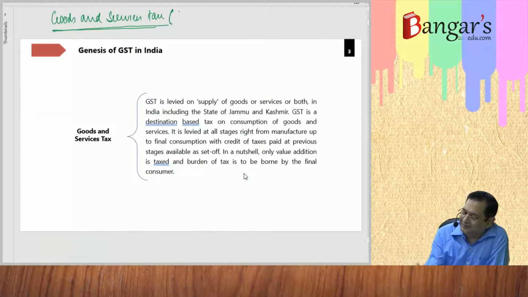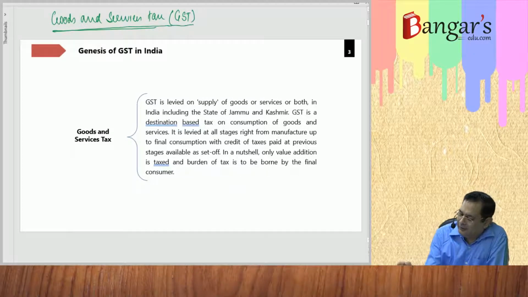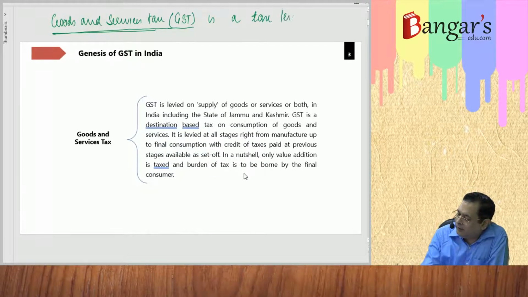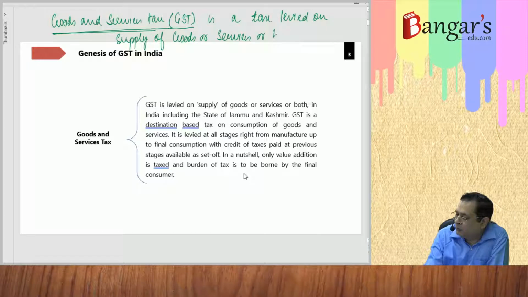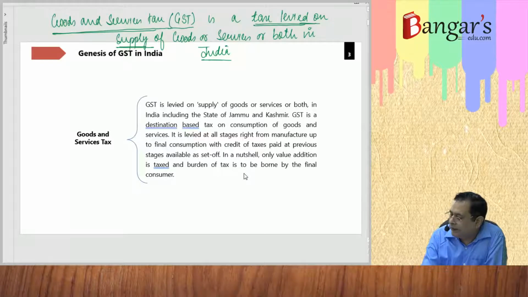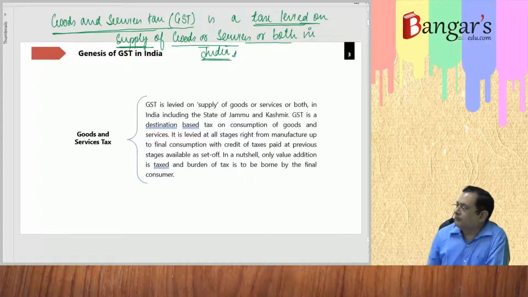GST is a tax levied on supply of goods or services or both in India. It is levied on what? Supply of goods or services or both in India.